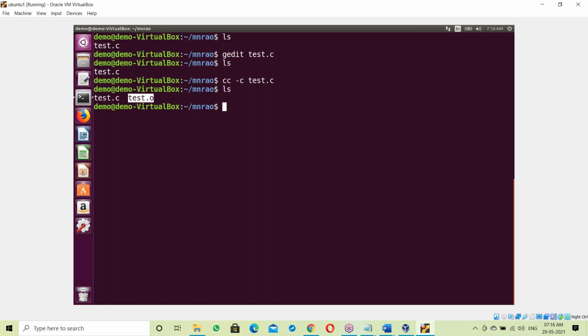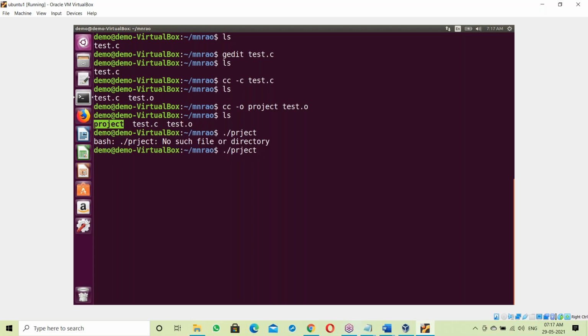Next, the creation of the exe file: cc -o project.exe test.o. Now what happens here? The project exe file is created. This exe file is the result file, and it is ready to execute.